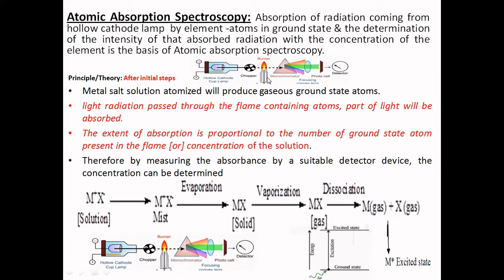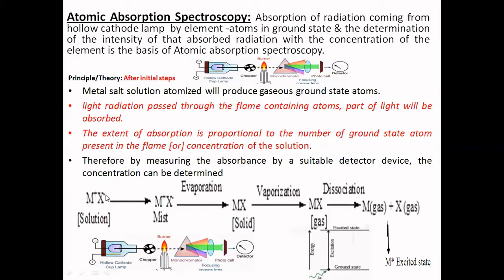This is the basis of atomic absorption spectroscopy. I'll repeat: absorption of radiation coming from a hollow cathode lamp by the element atoms present in the ground state, and the determination of the intensity of that absorbed radiation with the concentration of the element, is the basis of atomic absorption spectroscopy. Now let us look into the principle and theory behind it.